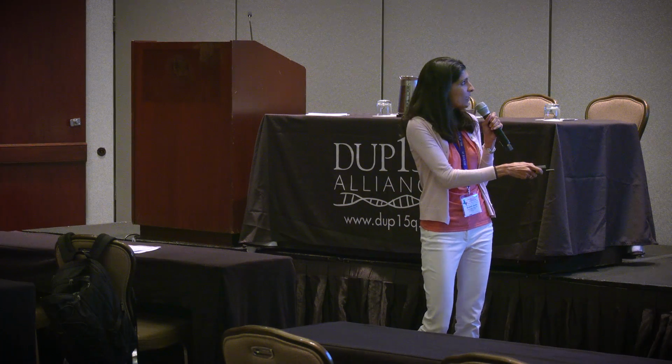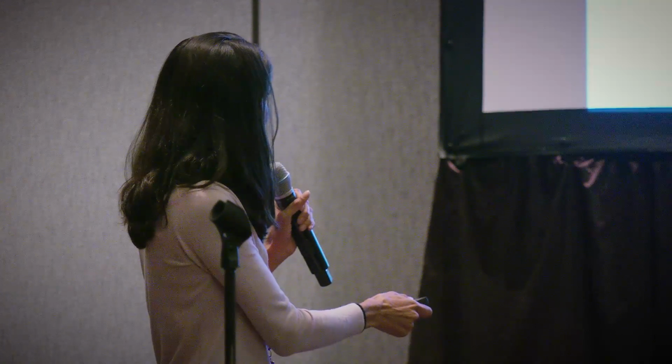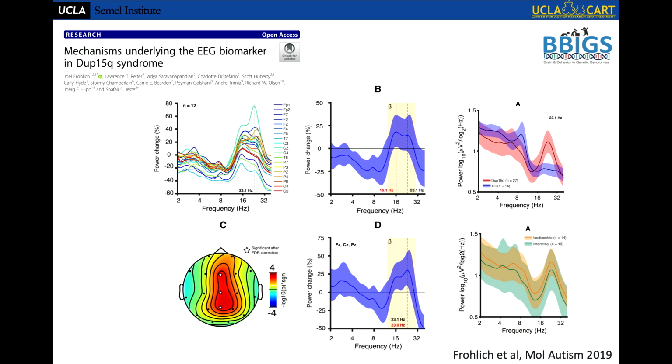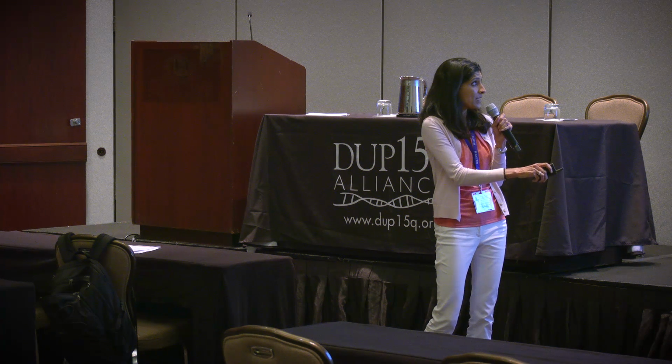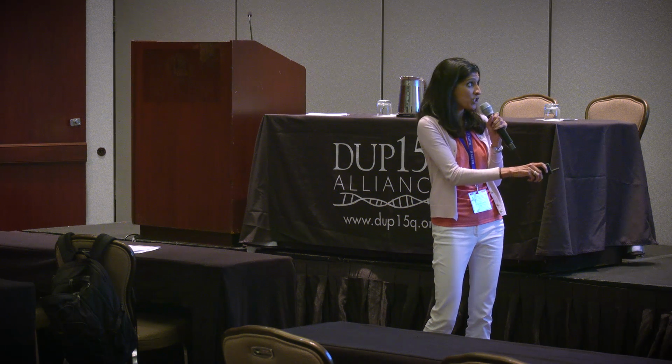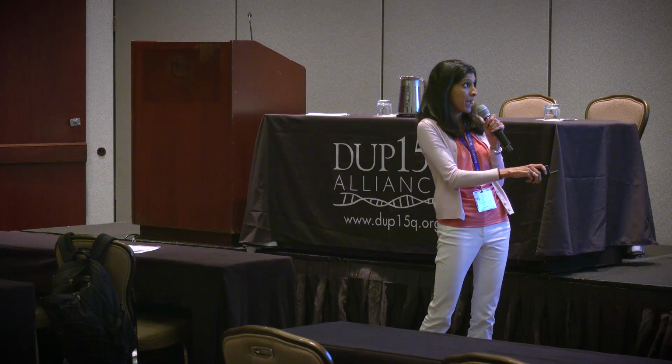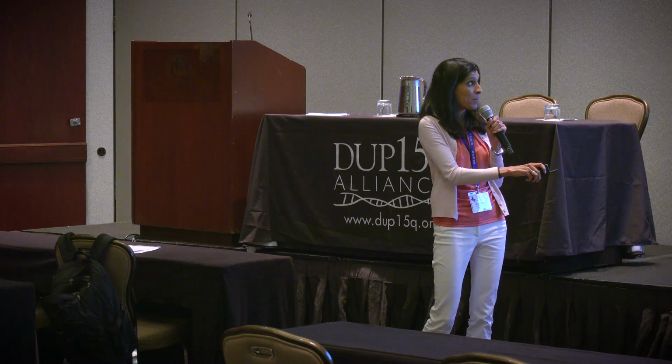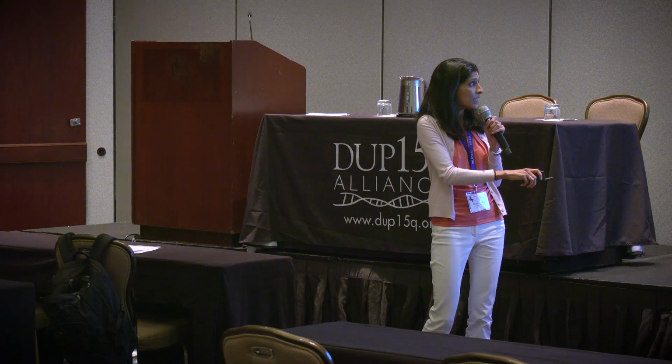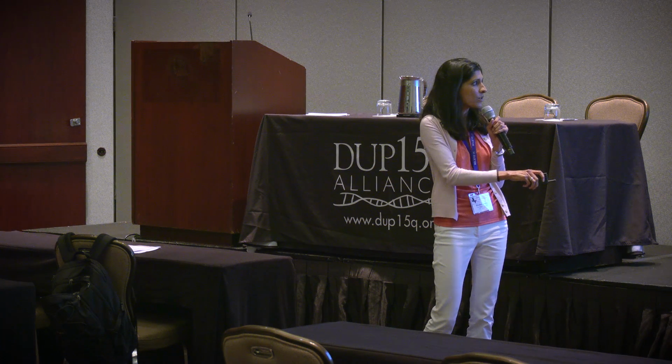And so that's exactly what they tested. This is a figure of healthy adult controls who received midazolam, right after administration, and this is the power change from baseline to receiving the medication. You see this big change in the beta band, particularly in these frontocentral, really central electrodes.